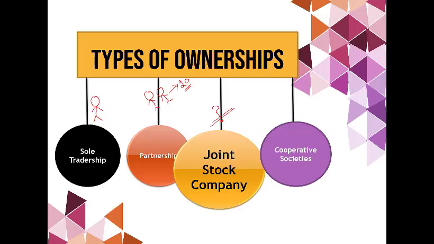Among all types of company, we can say joint stock company is the strongest type of company. It is a large size company compared to sole trader and partnership. It is created by law. Everyone has to follow a rigid procedure who wants to form a joint stock company, and this procedure may vary from country to country.